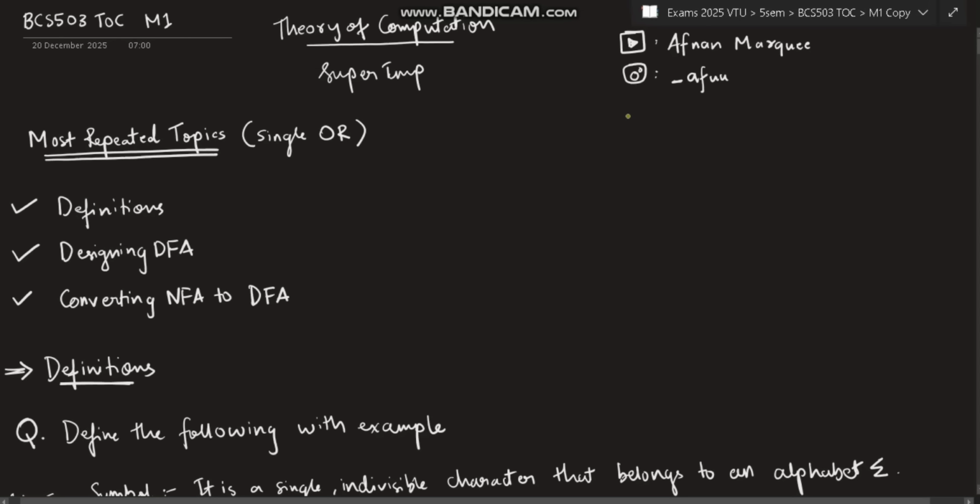I know you are scared because this is TOC, Theory of Computation, and many people find this subject very fearful and difficult. They don't know how to study this, and it is separate from the other subjects, right? In other subjects, you get a set of super important questions. You will be studying just those, and the same questions might come in the exam, and you will get the marks. But in TOC, it's not about super important questions, okay? It's about understanding the topics and methods, okay?